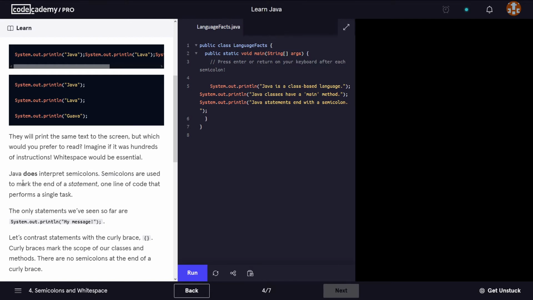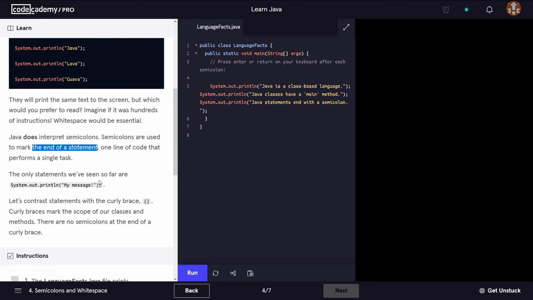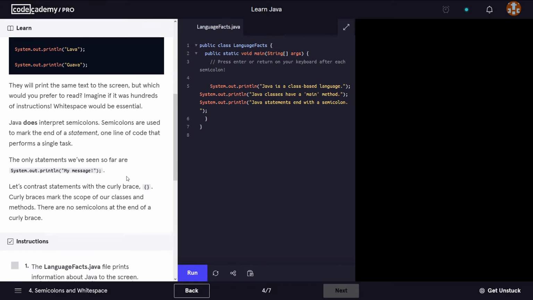Java does interpret semicolons. Semicolons are used to mark the end of a statement, one line of code that performs a single task. The only statement we've seen so far is this one: System.out.println and whatever message we want to print on the screen, followed by a semicolon.